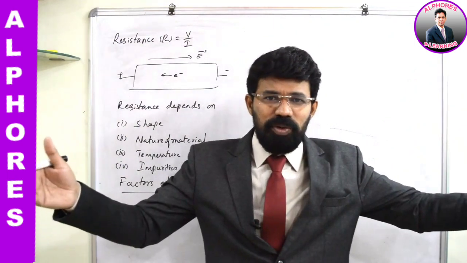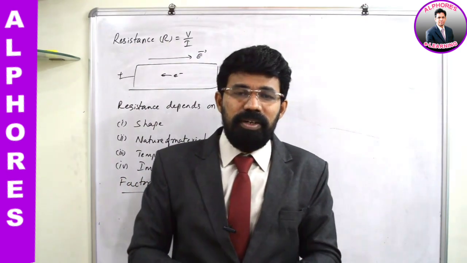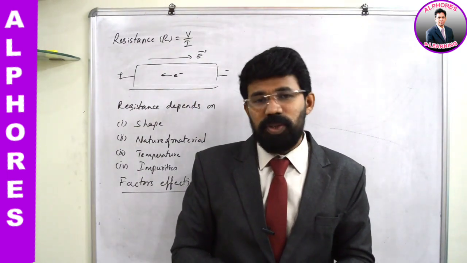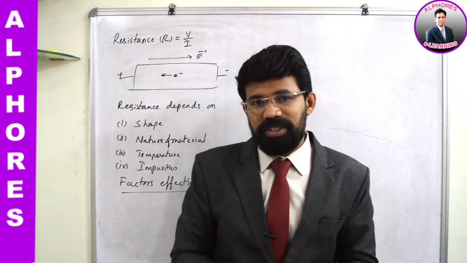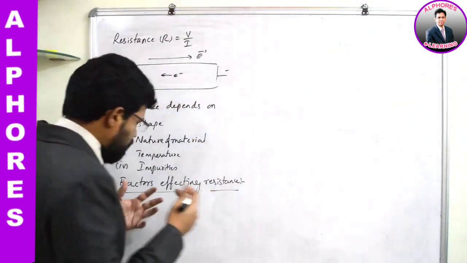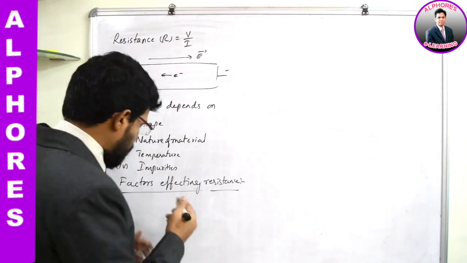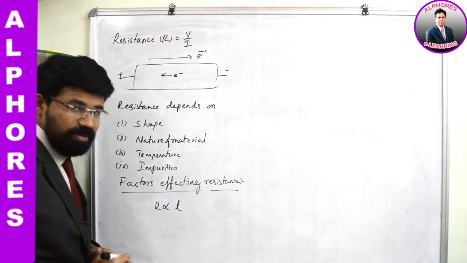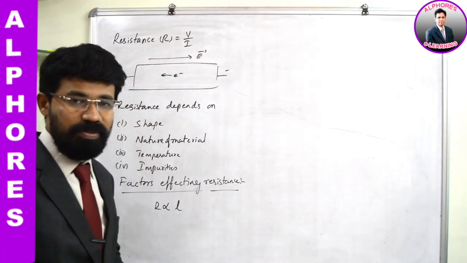So now the length is more. If length is more, obviously they will be opposed more inside the conductor. So if length increases, what happens to the resistance? Resistance also increases. So with this bare observation, you can write like this: resistance is directly proportional to length.